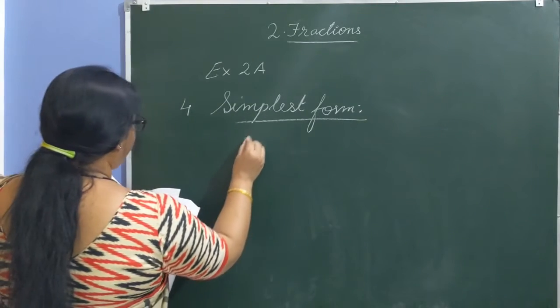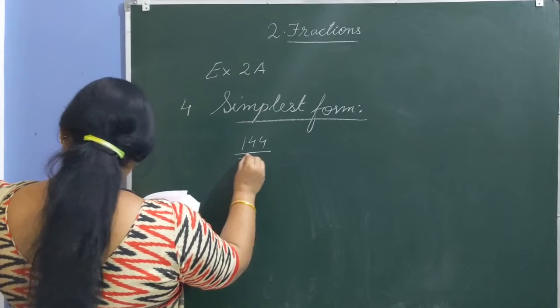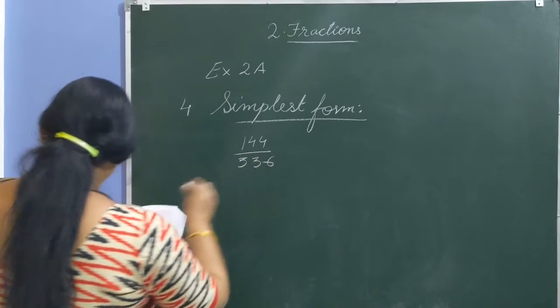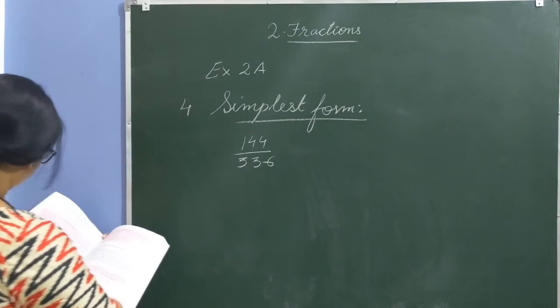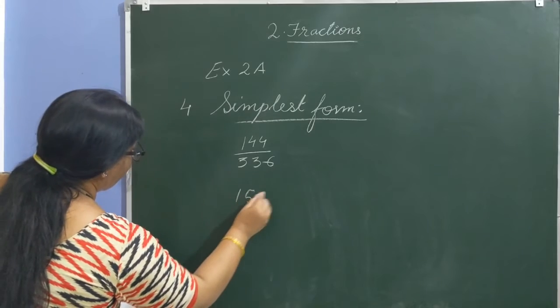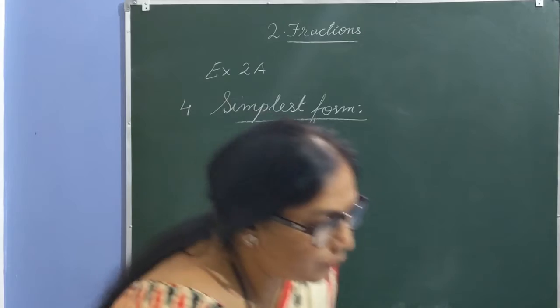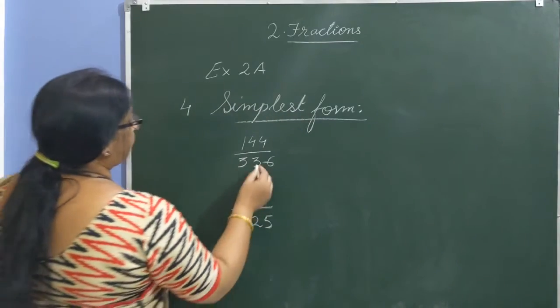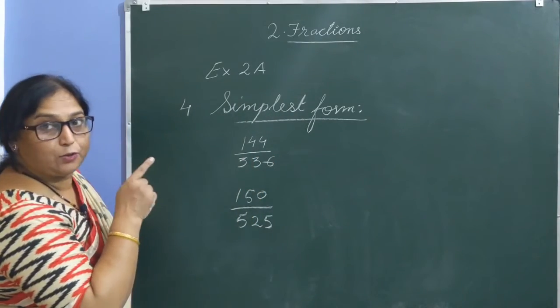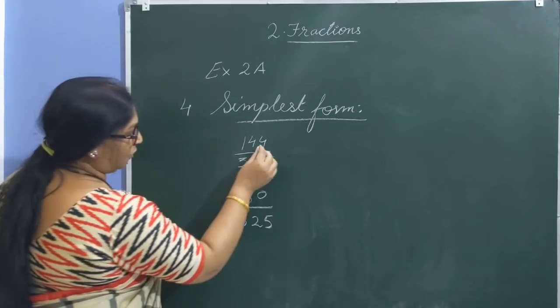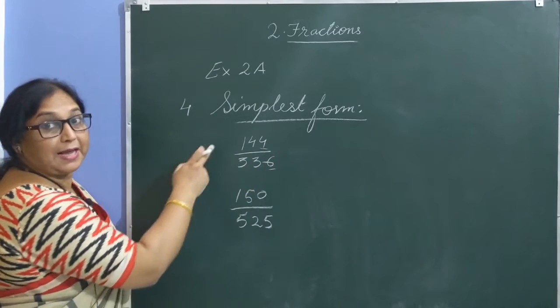First example, 144 by 336, and the next one is 150 upon 525. Let's try to convert them into simplest form. In these questions it is best to use the divisibility test. 4 and 6 both are even, so they are cancelled by 2.